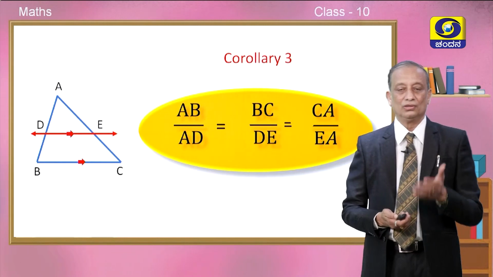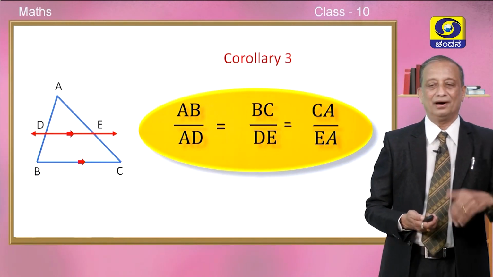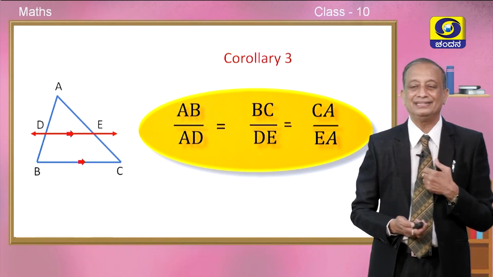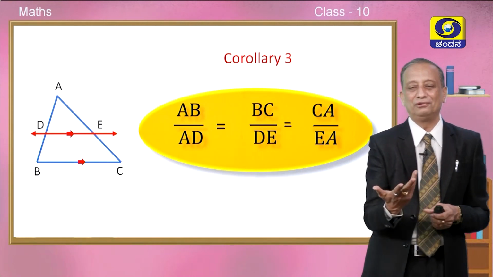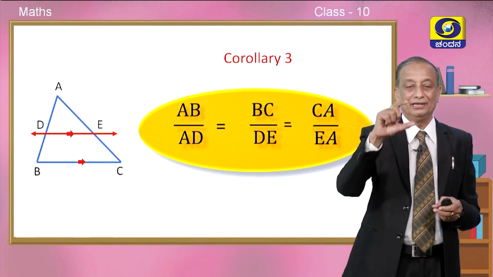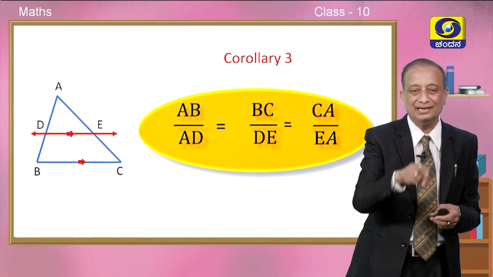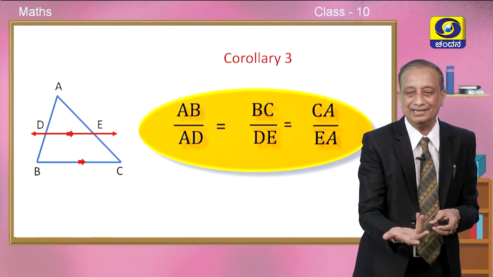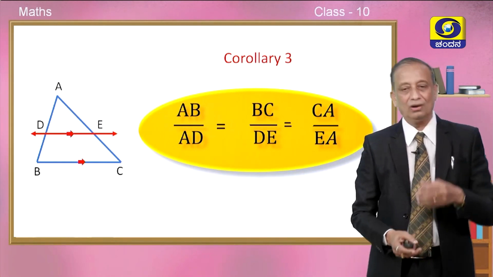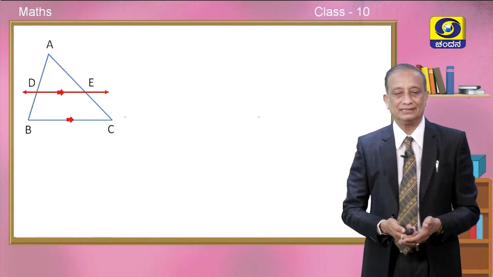So corollary number 3 is: all the sides of triangle ABC are respectively in proportion to all the three sides of triangle ADE, children. What a wonderful result. If DE is parallel to BC, then if AB is twice AD, BC will also be twice DE and AC will be twice AE. So, we now got a wonderful result where we can compare all the sides of a triangle in an order. This is corollary number 3.